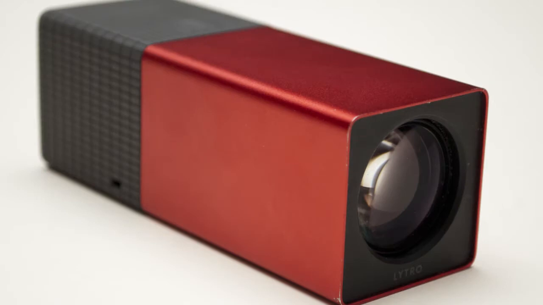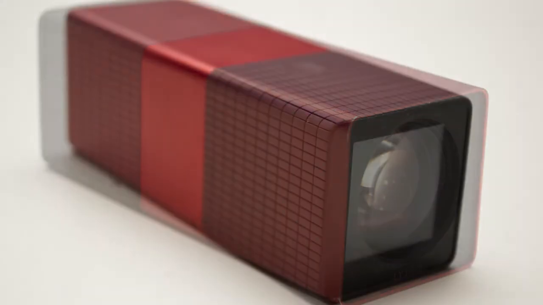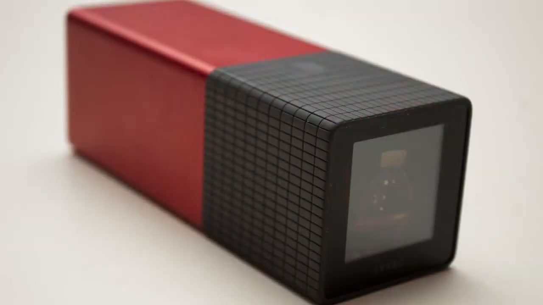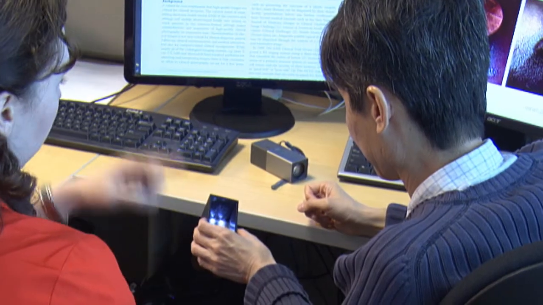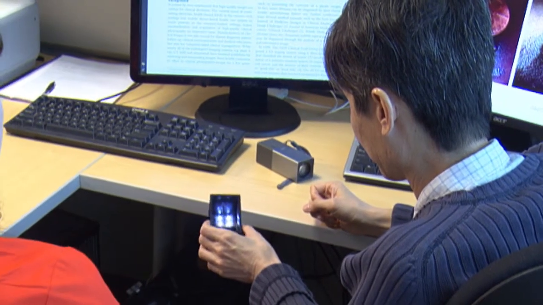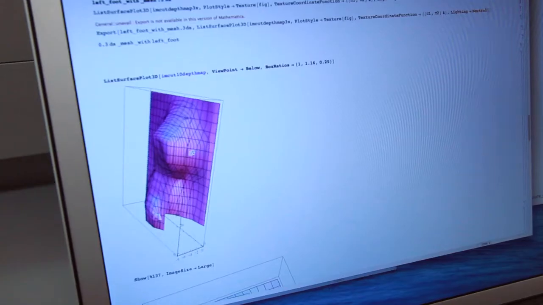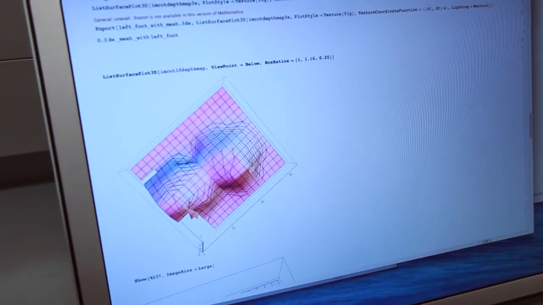We took a commercially available digital camera, which you can buy on the market for about $200, and we used an innovative software program to actually extract information on depth. We turn what would ordinarily be a two-dimensional flat snapshot into a full three-dimensional rendering.